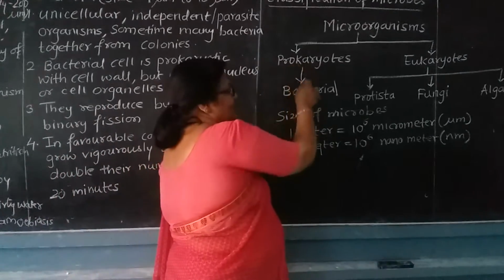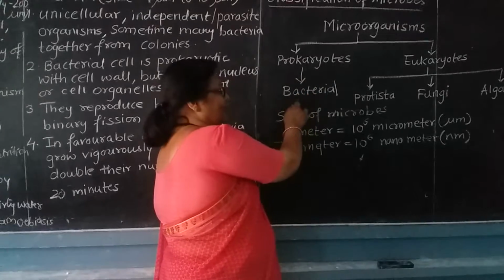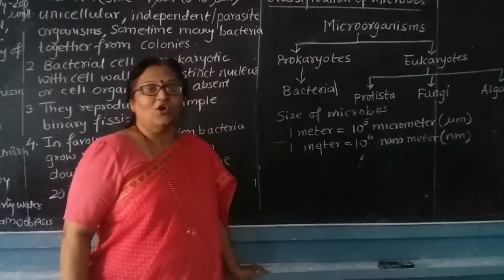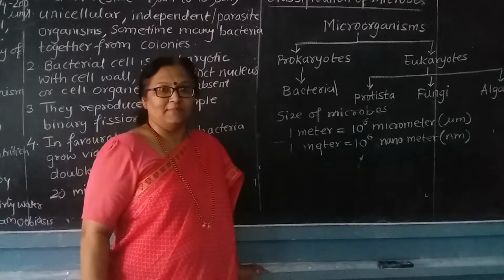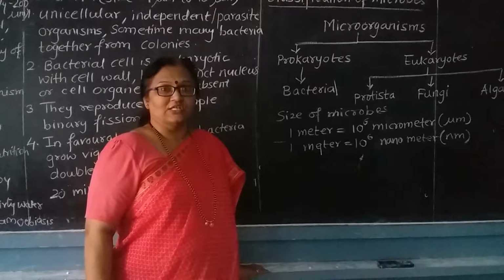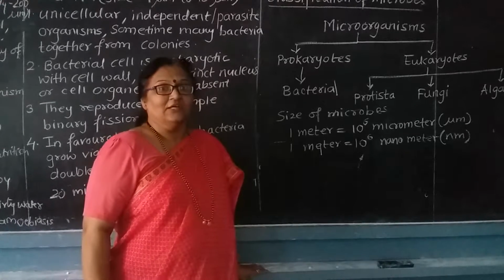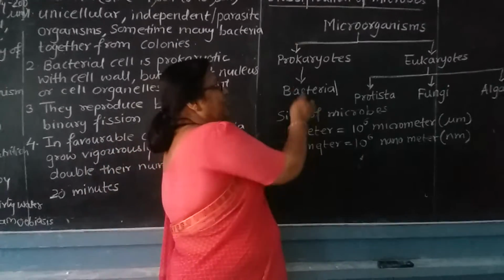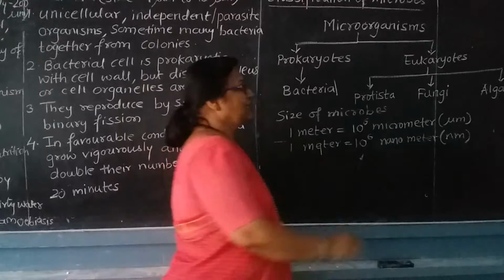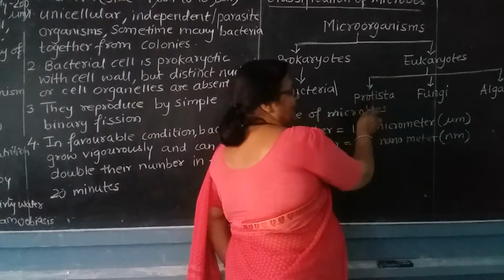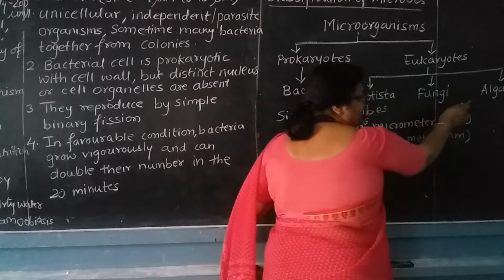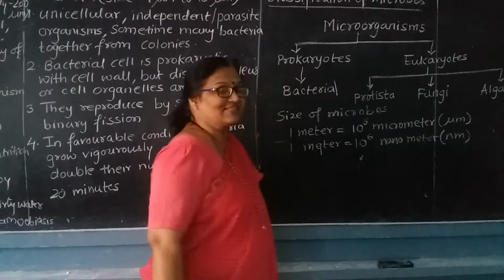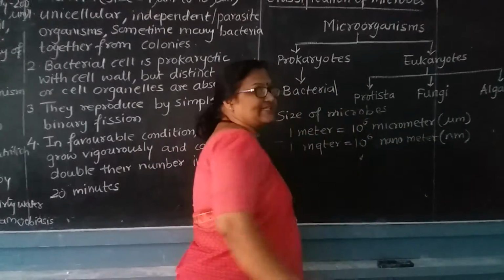The prokaryotes are further divided into bacteria. The bacteria may be of different size. They may be round shaped, oval shaped, spiral shaped, thread like shaped, rod shaped. They may be different in size. And the eukaryotes are further divided into Protista, fungi and algae. From that we have seen yesterday the Protista kingdom.